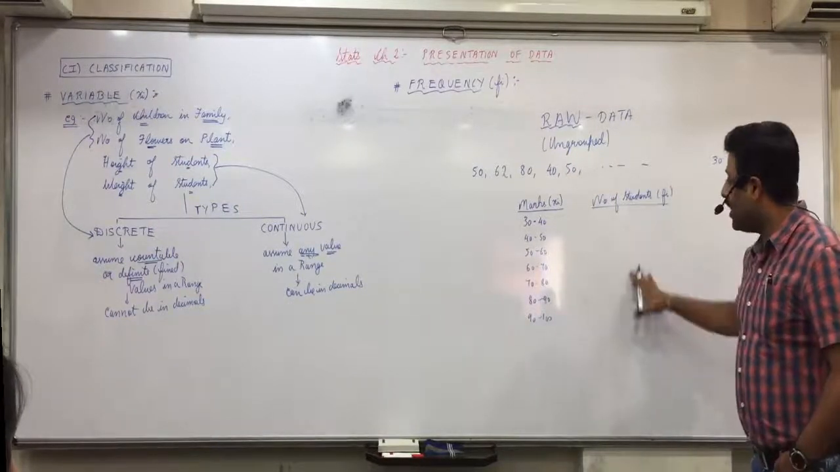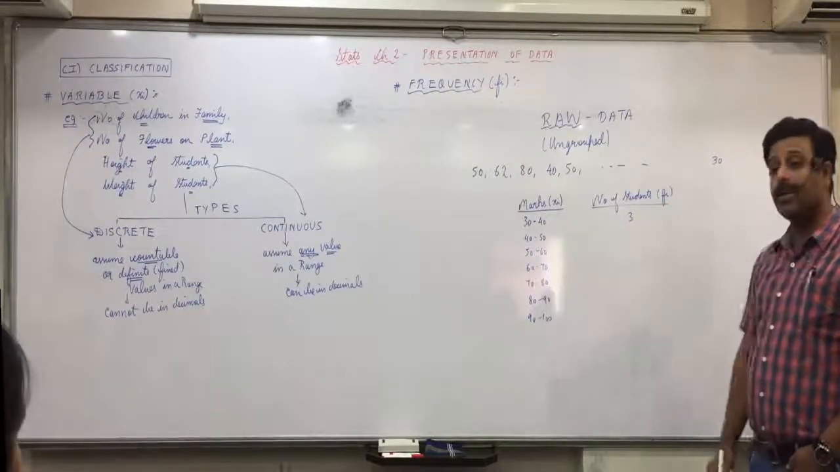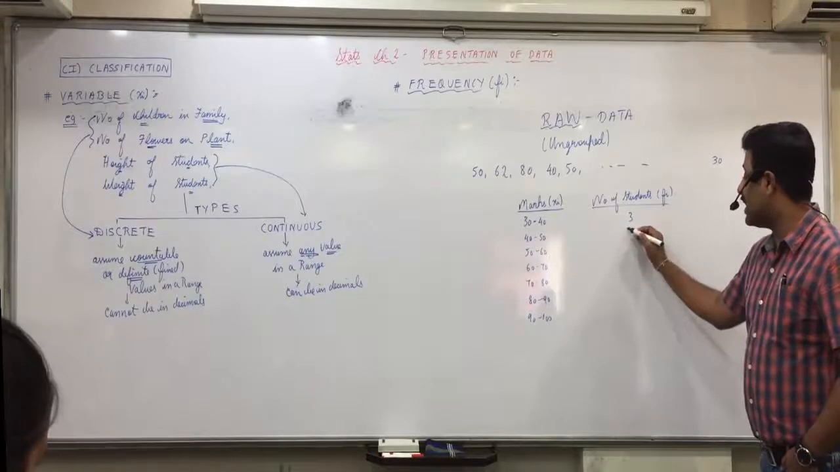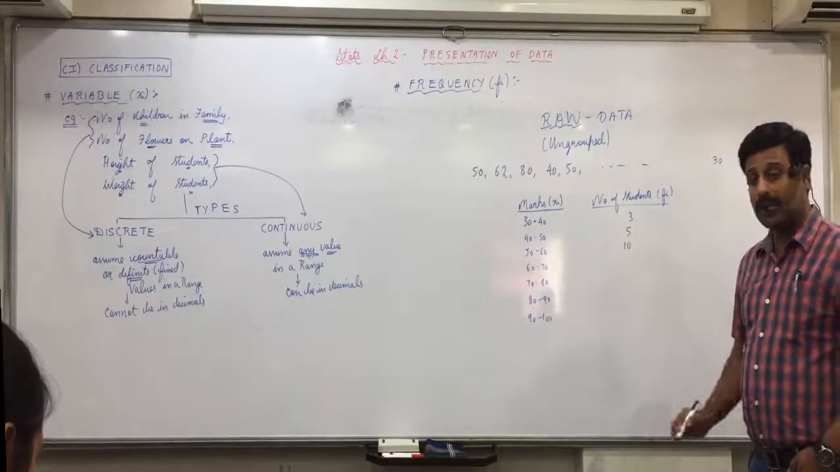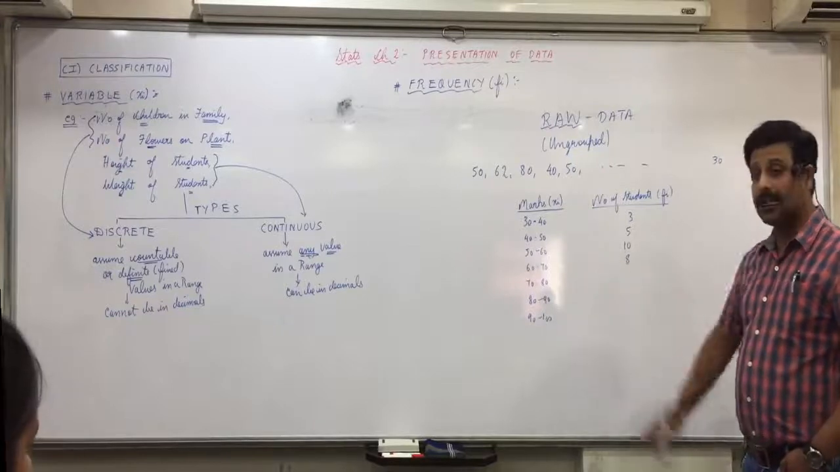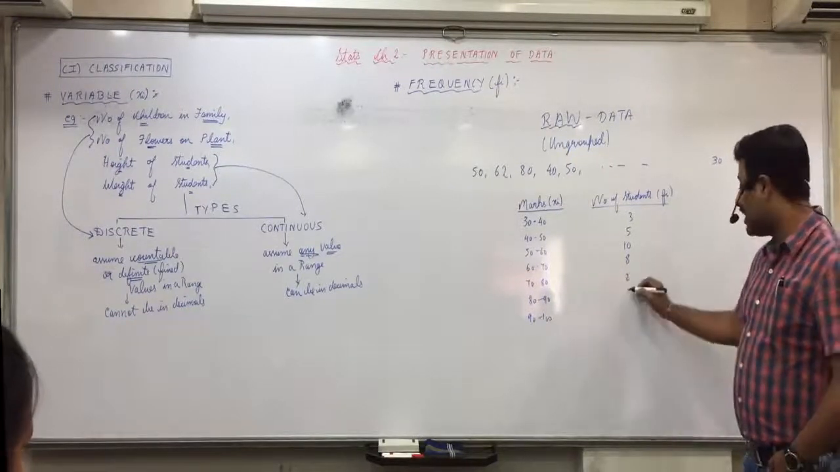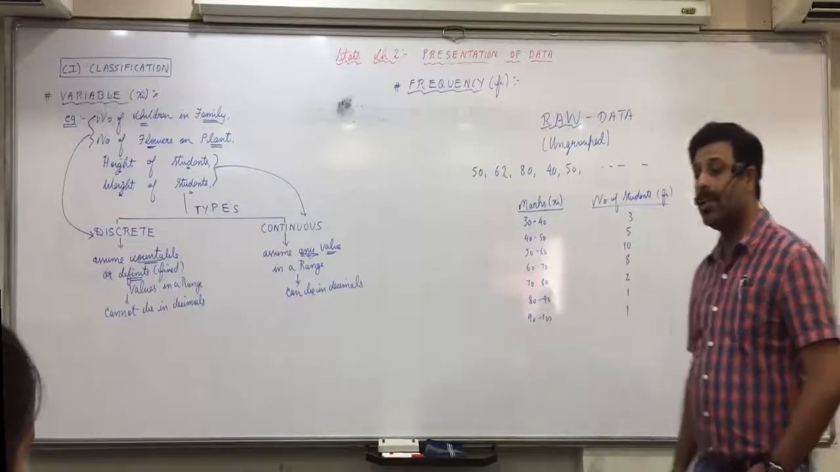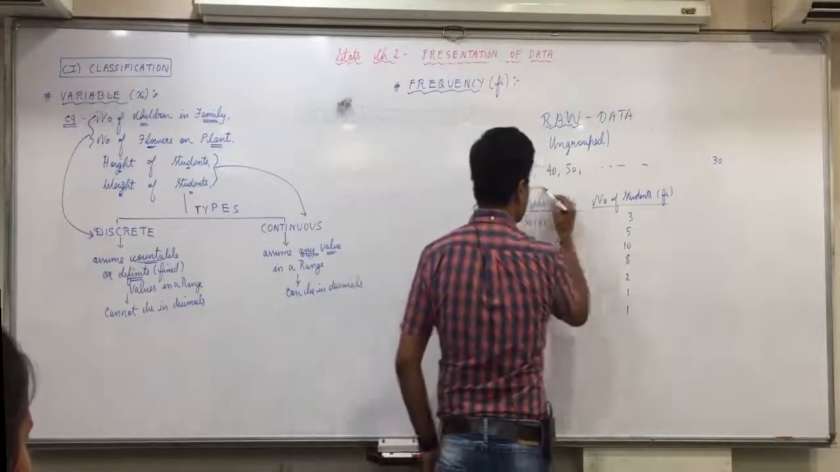And then I write how many students are getting marks between 30 to 40. Suppose 3 students are getting the marks between 30 to 40. 5 students are getting between 40 to 50. 10 students are getting between 50 to 60. 8 students are getting between 60 to 70. 2 students are getting between 70 to 80. 1 is getting between 80 to 90, and 1 is getting between 90 to 100. Then this table is called classification.